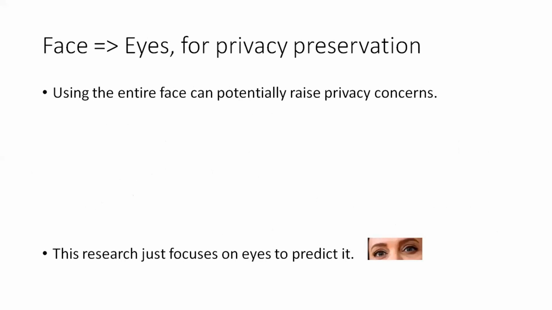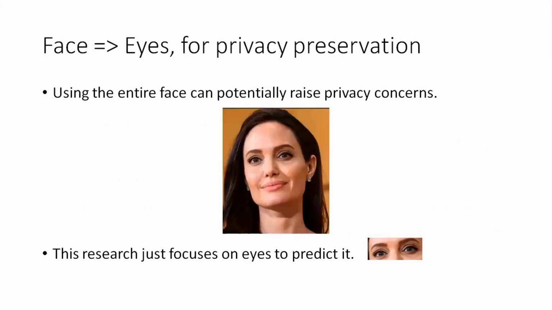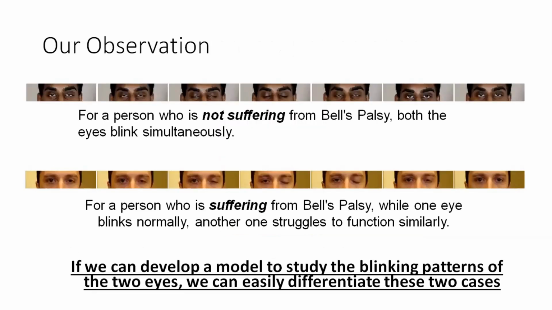Now, if you look at this image, just from the eyes, we cannot figure out who this person is, no matter how popular the personality is. Our research just focuses on eyes to predict the Bell's palsy. Let's see how we do it.